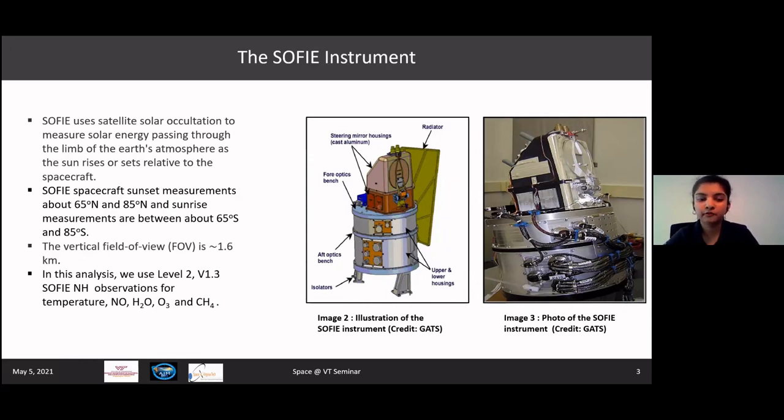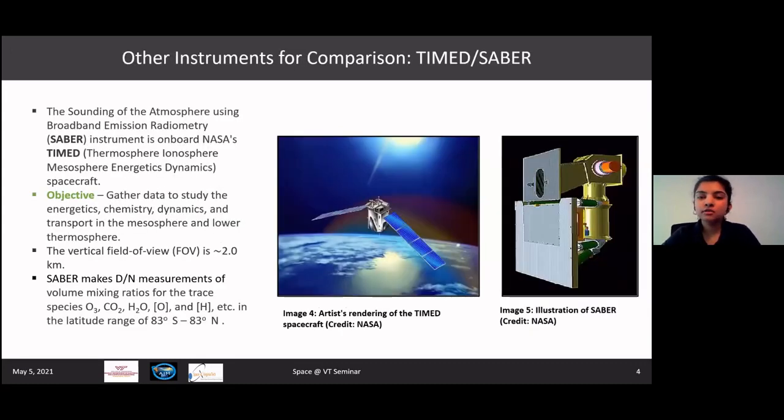For our analysis, we use the latest processed data of SOFIE, which is level 2 version 1.3 SOFIE measurements in the northern hemisphere of temperature, nitric oxide, water, ozone, and methane. Also, to validate our observations and to bolster our measurements, we have comparisons with other instruments as well.